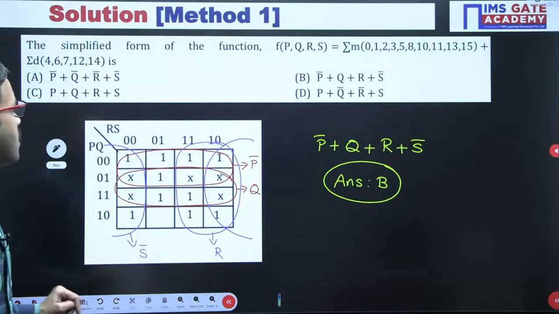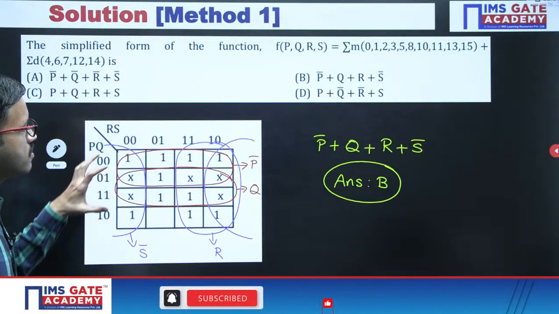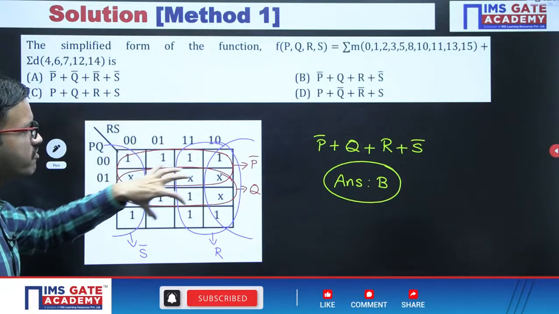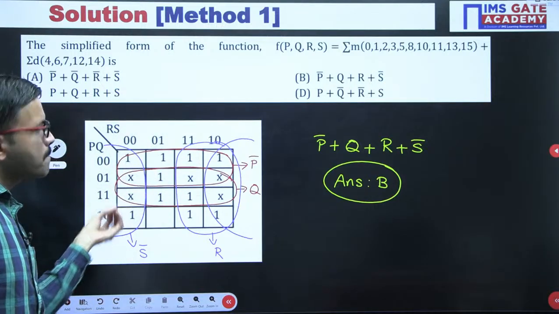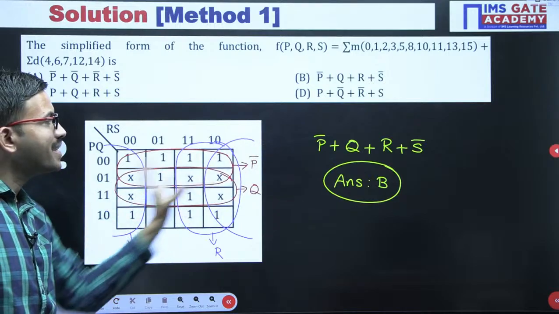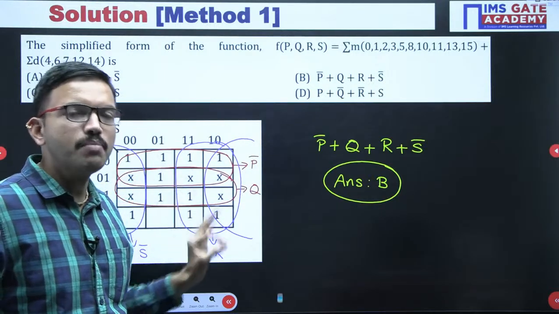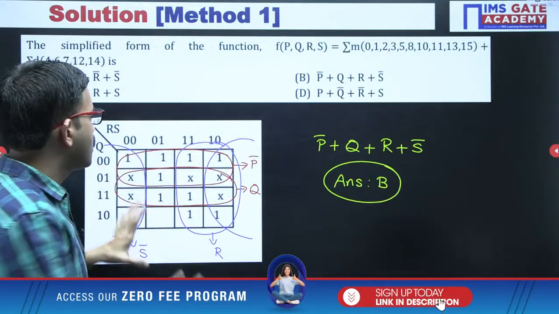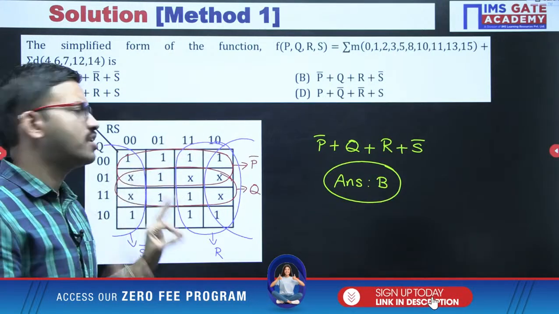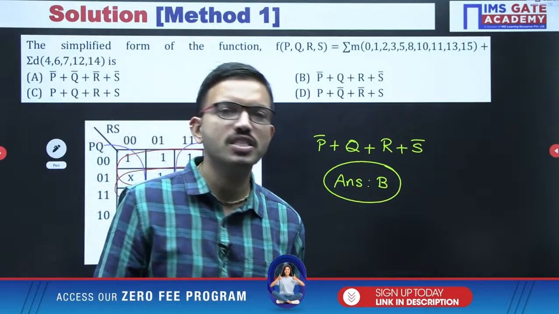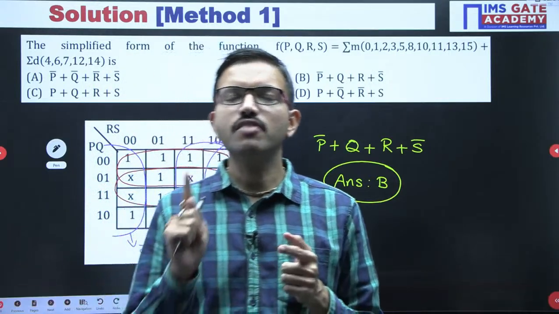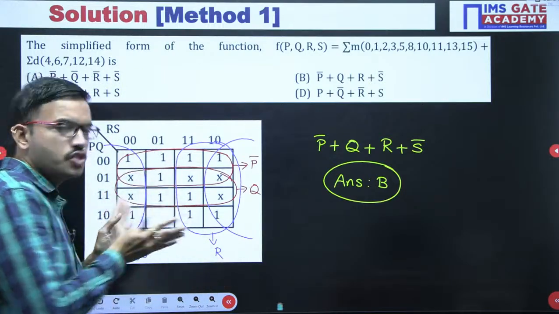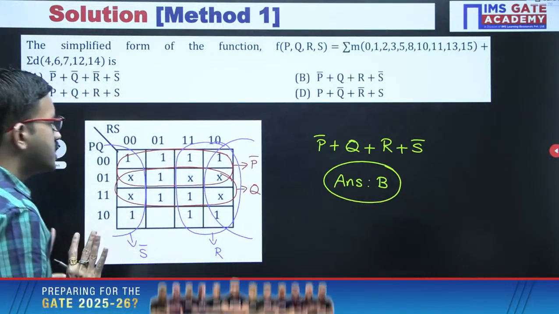Now for this same question, if you are solving with respect to min terms, you are getting the answer correctly, but it is taking more time. But if you want to answer the question in less time, there is no need to follow this much. It is very simple. For any question, when you are solving with K-map, we have to decide whether to do the simplification with respect to ones or with respect to zeros.